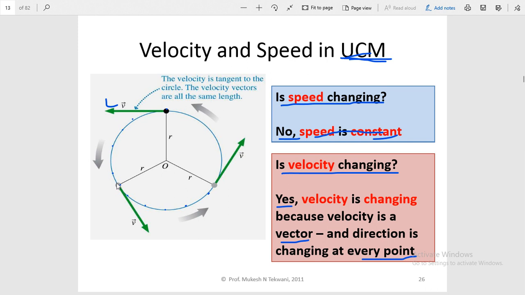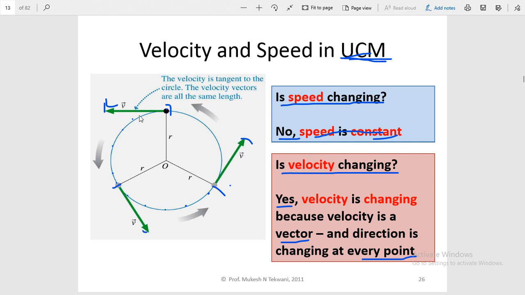Then at this point it is in some fixed direction, and at this point it is something different. At three random points, the velocity vectors are equal in magnitude, but their directions are different.